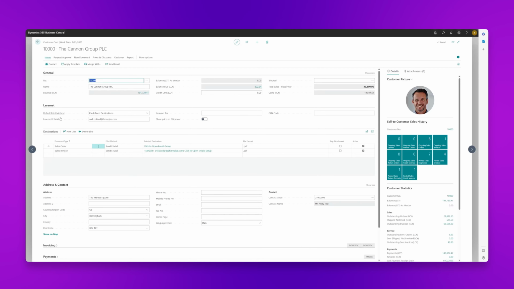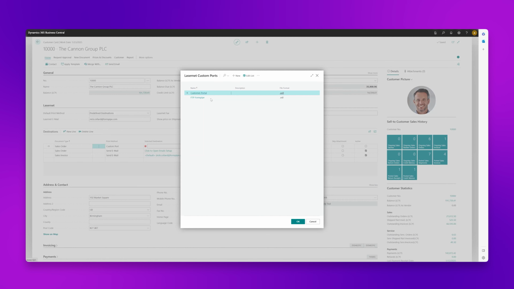So here you can see I've opened up the Canon group, and we've now got a section called Lasernet. You can see that I've already set up a default destination for the sales order. So this is set up to send an email, but at the same time, what I want to do is make use of that custom port for the sales order. And if we select the print method of custom port, and we had a number of custom ports set up, so I just want to send this to the FTP site.